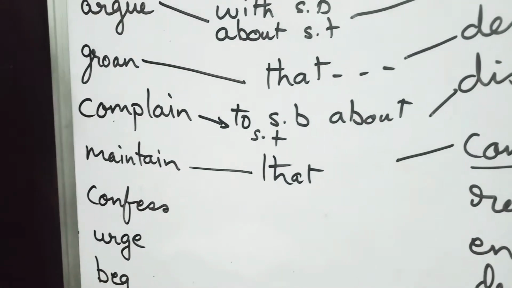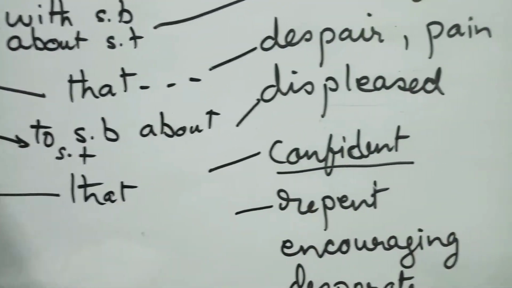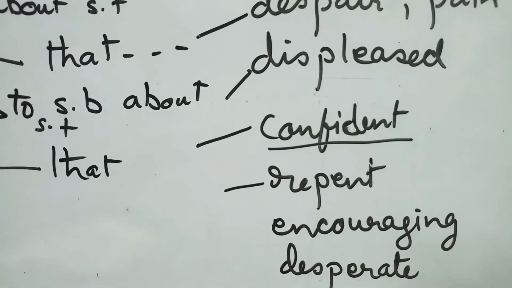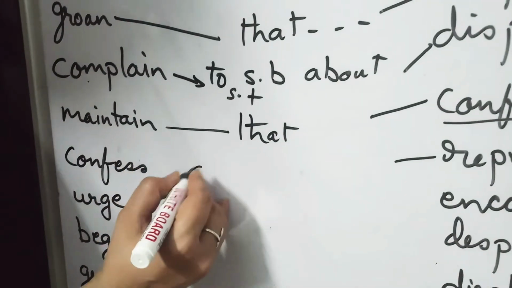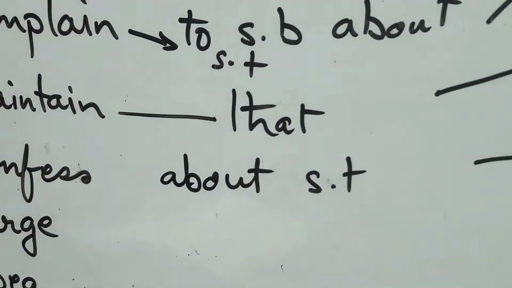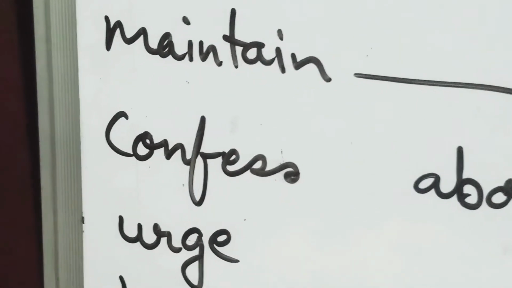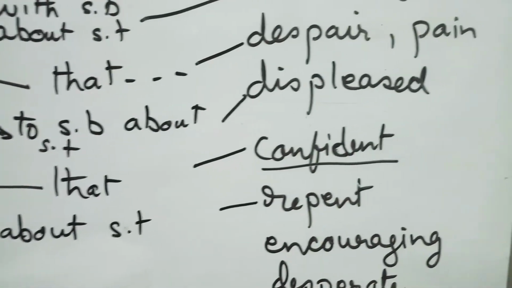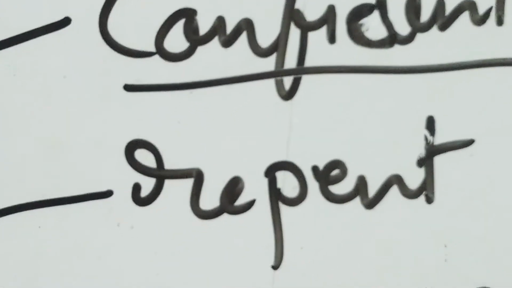Okay, confess. When do you confess? When you feel that you are sorry, you are repentant for the particular situation which happened in the past, and then you confess. Confess is about some past situation. Confession is not something where you are just telling someone that you have done that. You confess only on one condition: when you repent, when you feel sorry for what you have done, about that particular point. That is confession, that is confess.